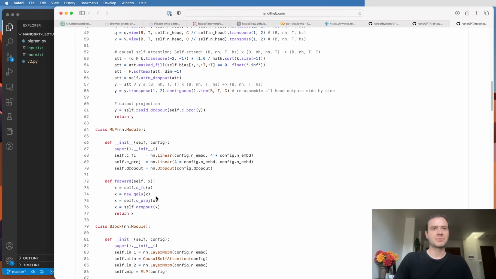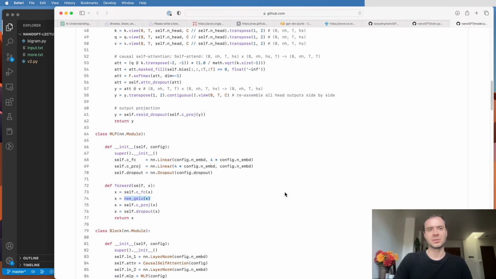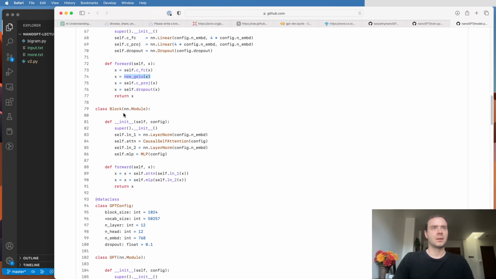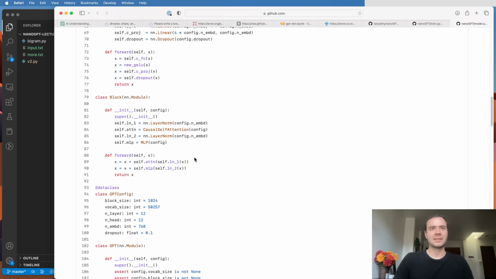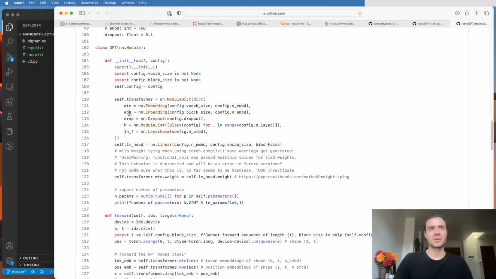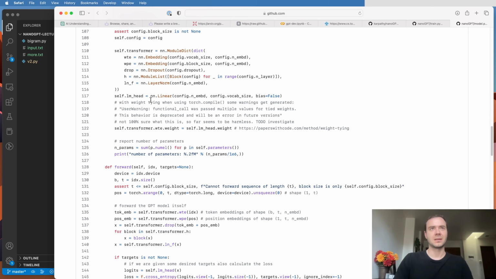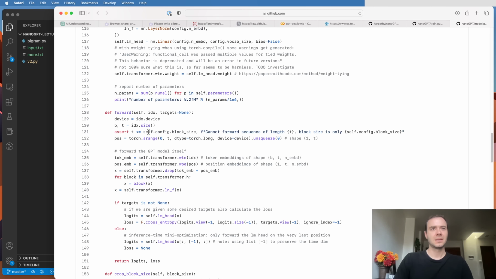Then we have the multilayer perceptron. It's using the GELU nonlinearity, which is defined here, instead of ReLU. And this is done just because OpenAI used it, and I want to be able to load their checkpoints. The blocks of the transformer are identical, the communicate and the compute phase, as we saw. And then the GPT will be identical. We have the position encodings, token encodings, the blocks, the layer norm at the end, the final linear layer. And this should all look very recognizable.